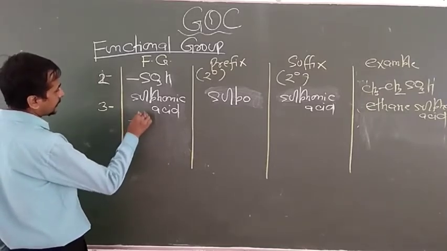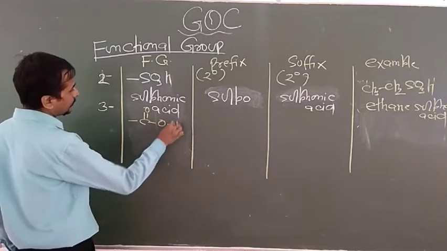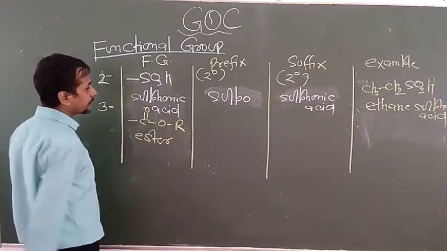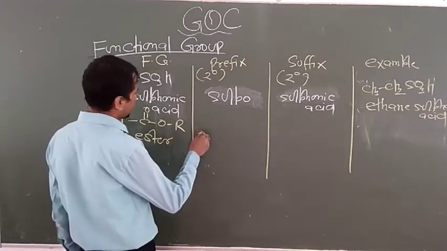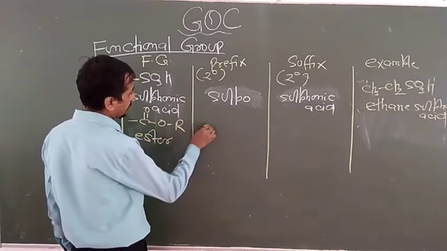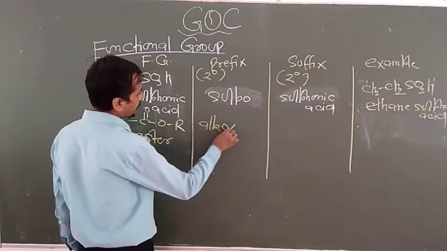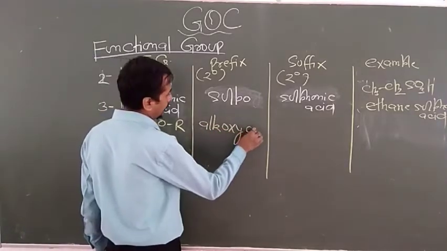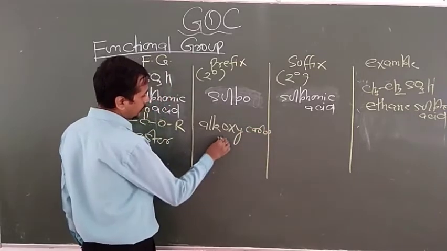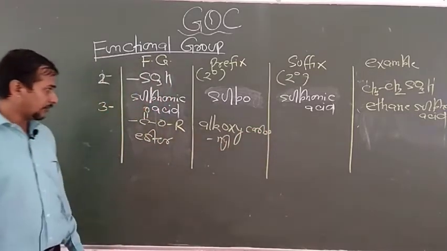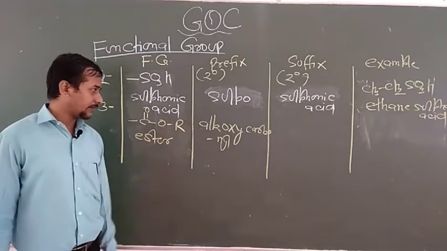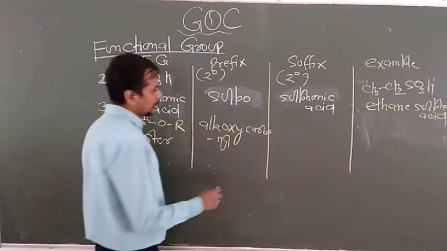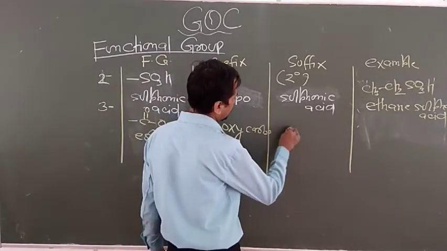The ester is basically C double bond O R. This is known as the ester group, and for this you can write alkoxy for OR and carbonyl for CO. So carbonyl for CO and for OR alkoxy. This is basically the prefix of this ester. And the suffix of the ester is oate.